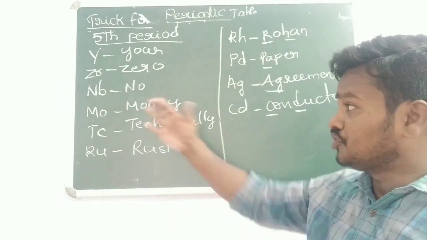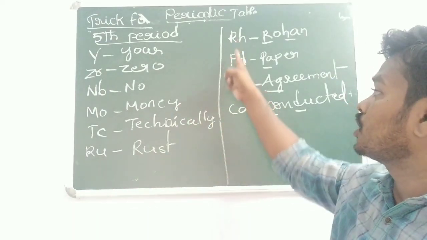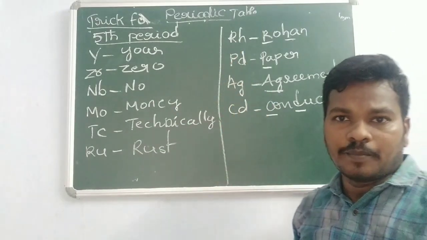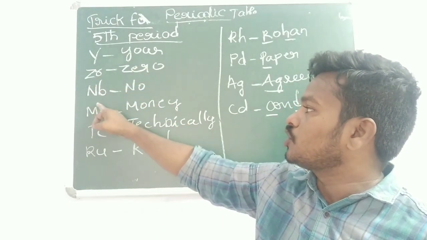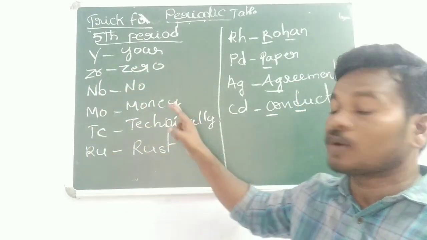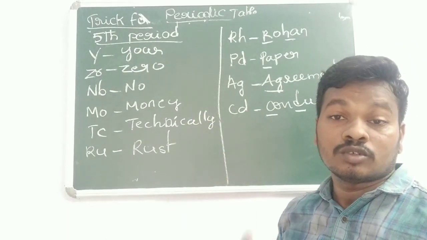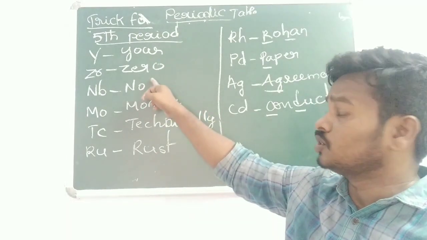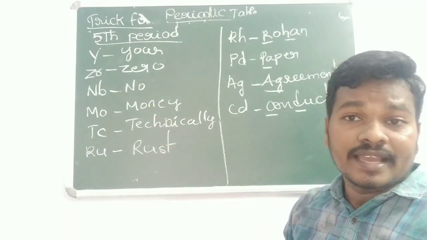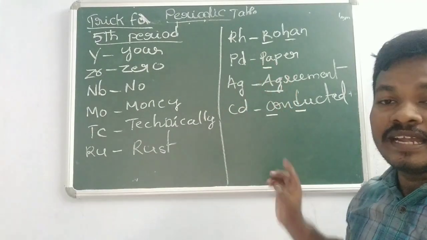Yttrium, zirconium, niobium, molybdenum, technetium, ruthenium, rhodium, palladium, silver, cadmium. So how to remember? Just remember this sentence: You are zero, no money. Technically rust, Rohan. Paper agreement conducted.